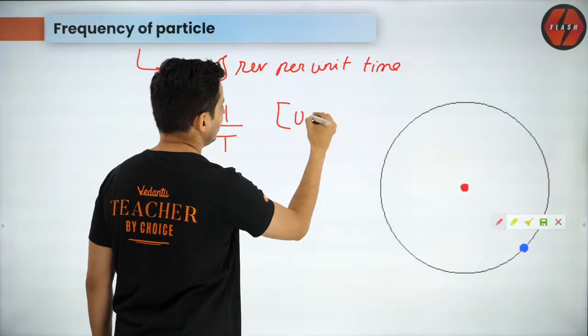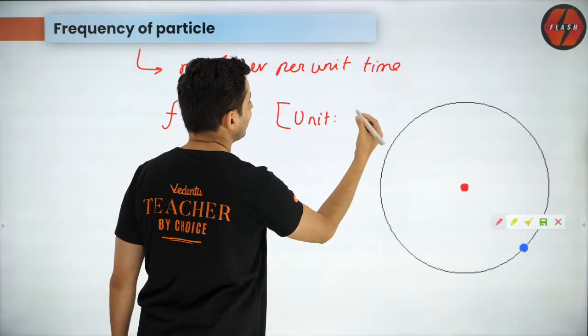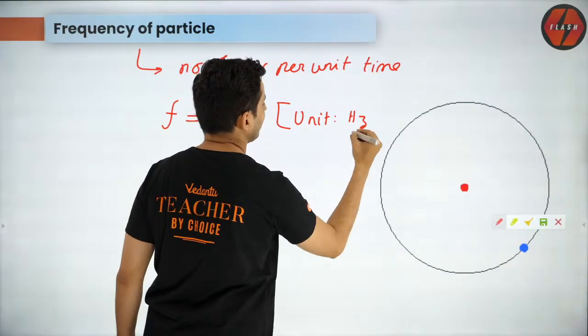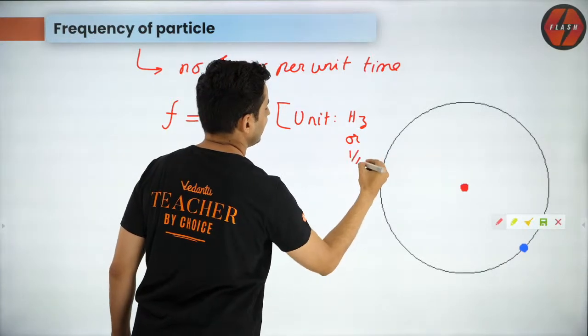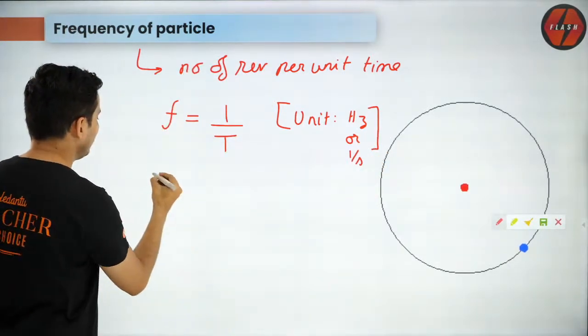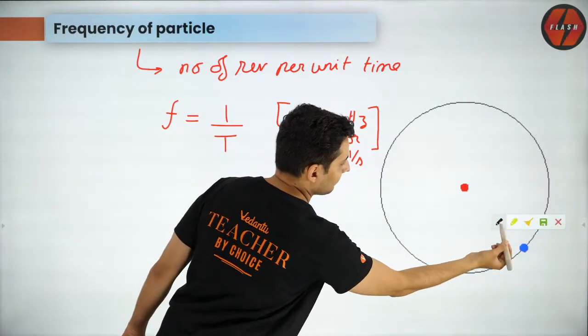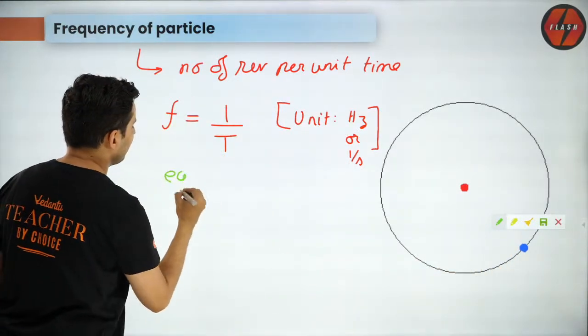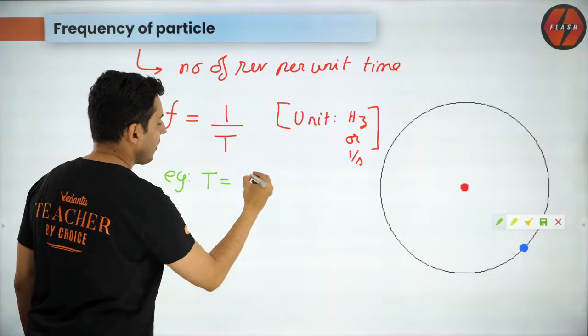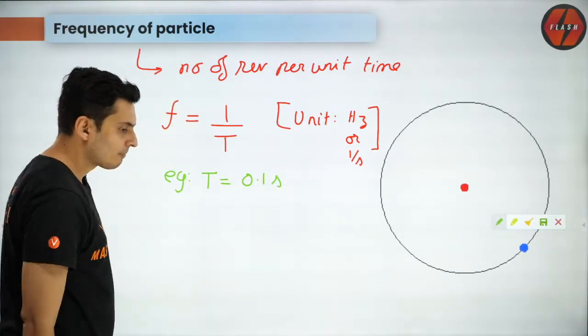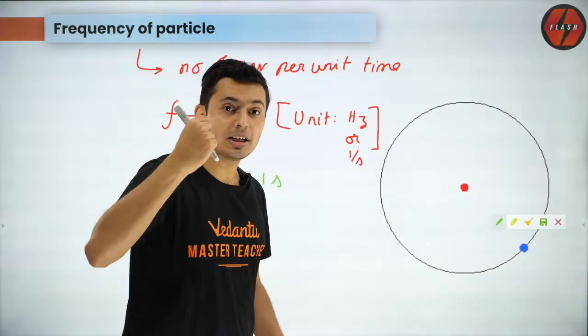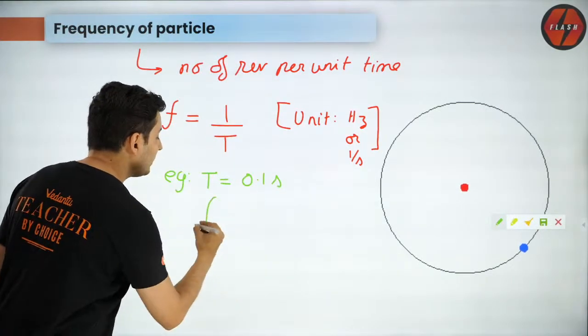By the way, the unit is per second or hertz, or per second, both are equivalent. So for example, the time period is 0.1 second. So the particle completes a revolution in 0.1 second. What will be the frequency?